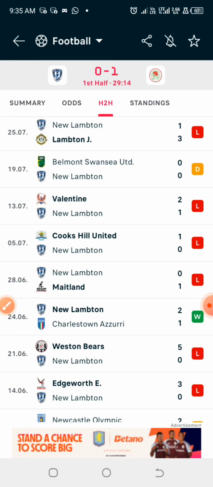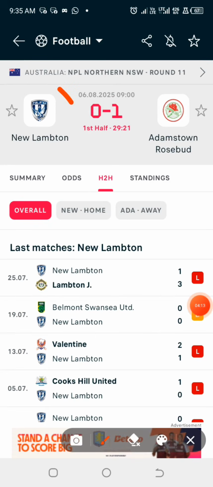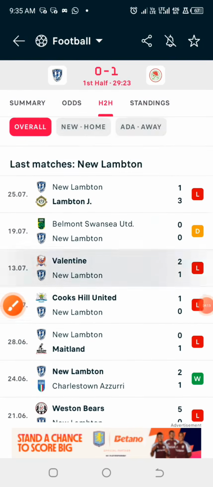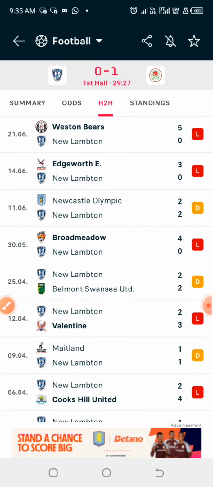The process involves the total number of goals that team A, for example this Lampton, scored in the first half, and then we check the total number of goals that they scored in the second half in the last 10 games. We are going to do the same thing for the home team and the away team.